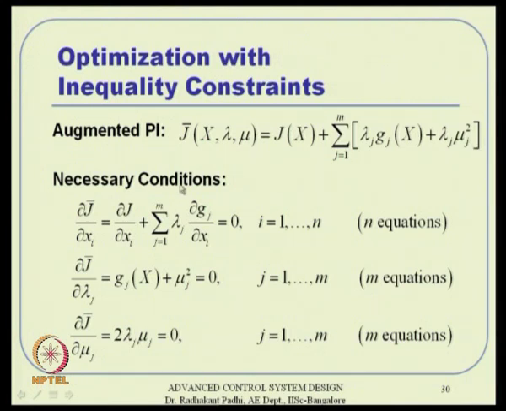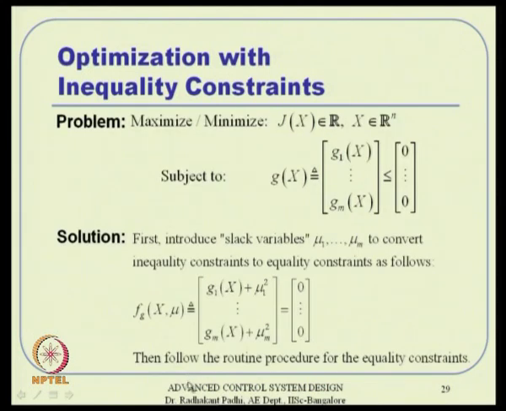So, what do you do? The necessary condition turns out to be that this set of equations has to be satisfied. You have n equations coming from the variables x1, x2 up to xn, then m equations coming from the lambda variable, and one more set of m equations coming from the mu variable. Remember, mu and lambda have to be the same in number, because there is the same number of slack variables and constraint equations.